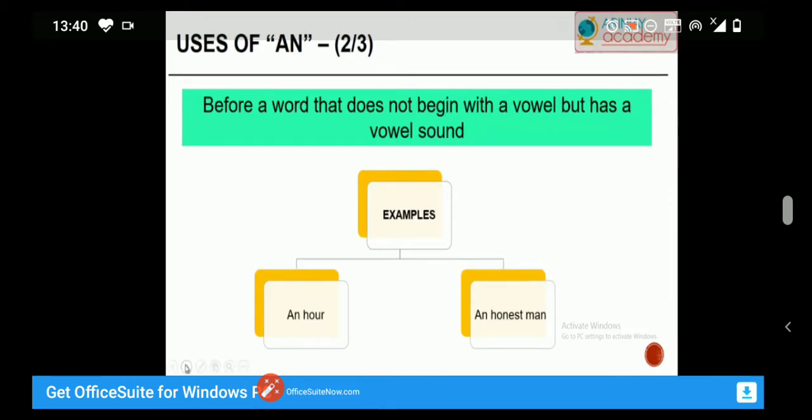Next, the article an is used before a word that does not begin with a vowel but has a vowel sound. For example, an hour, an honest man. Here, the letter H is silent. Therefore, we have a vowel sound. So, there we use an before it.